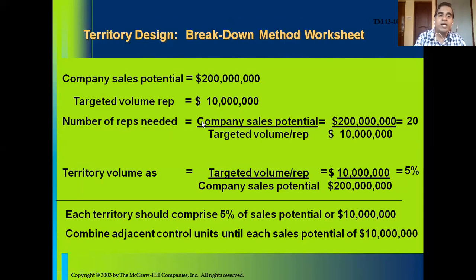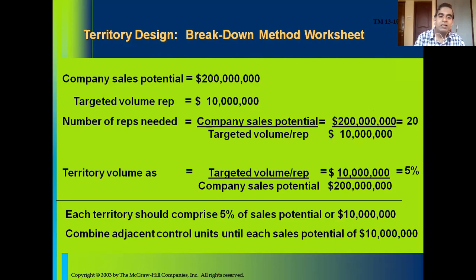How can we determine the number of sales reps needed for the company? Simply by dividing the overall company sales potential by the targeted volume per rep, or expected sales volume per sales rep. The overall company sales potential is estimated at $200 million, and the targeted volume per sales rep is $1 million. If you divide, you will get 20. So the company would require 20 sales representatives to achieve sales of $200 million.